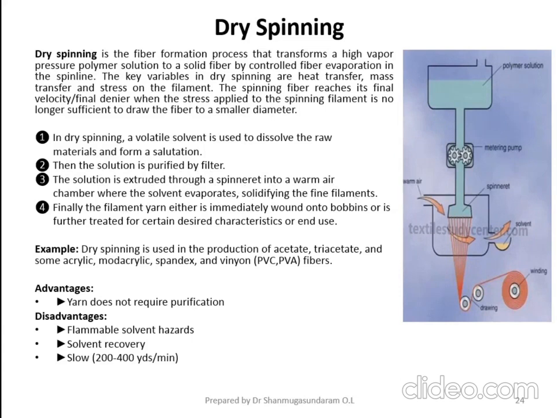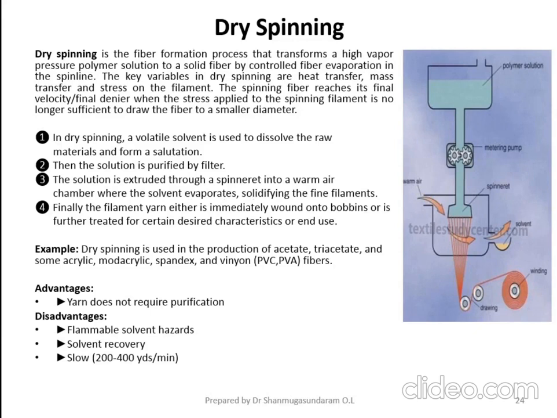Please compare the solidifying process. How are the filaments solidifying in dry spinning technology? We just evaporate the solvent present in the filament. Whereas in melt spinning technology, how do we solidify the filament? We pass cooling air onto the filament, and thereby the filaments are solidified. So while teaching dry spinning technology, you have to compare how melt spinning technology takes place, each and every parameter.